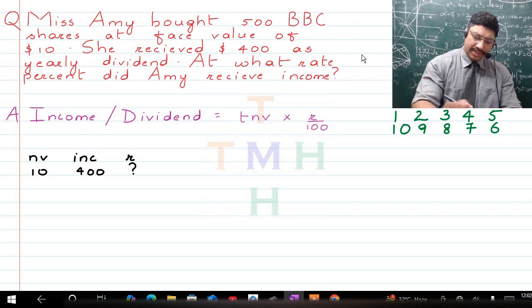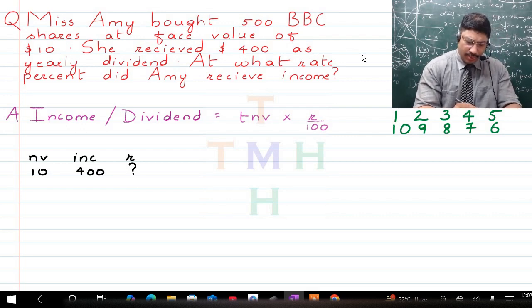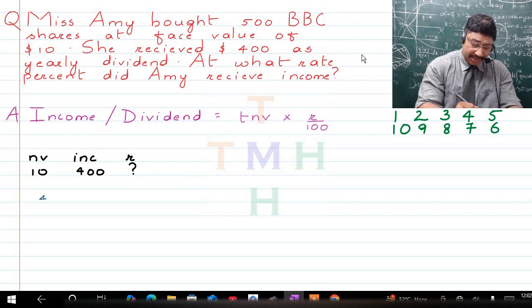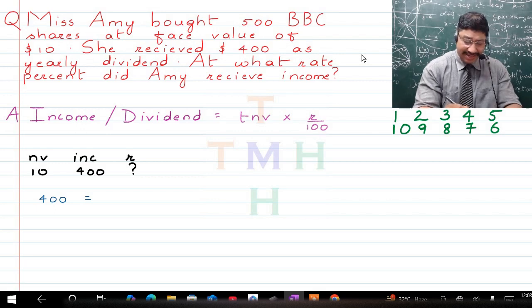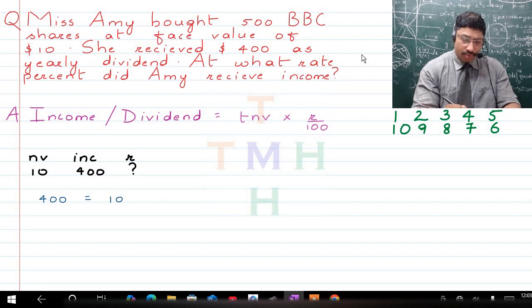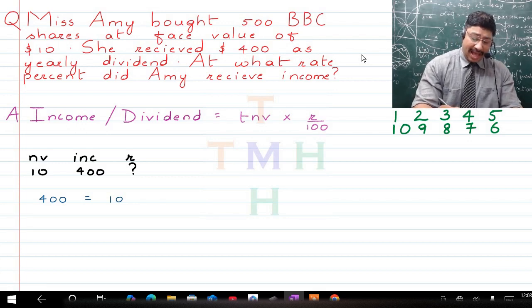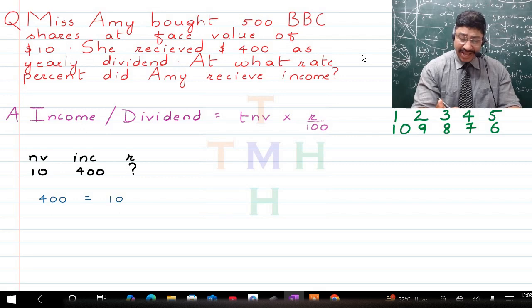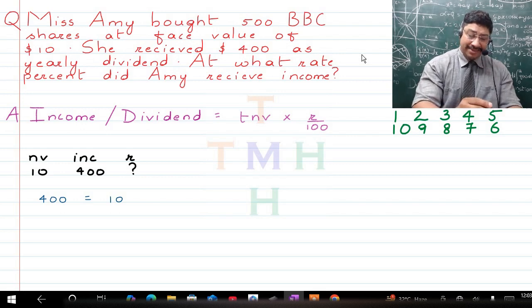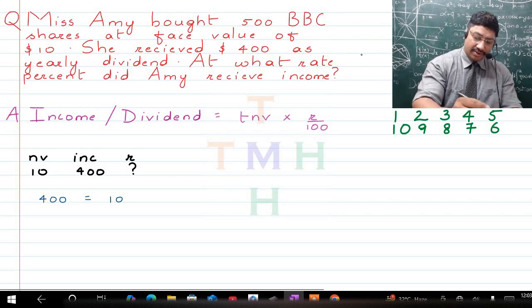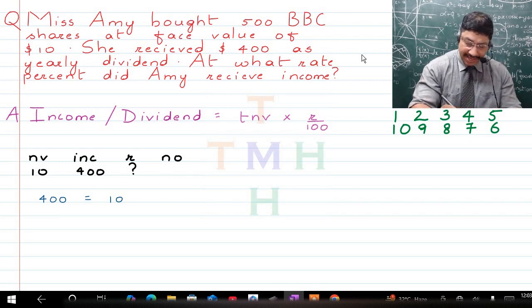So here for that, we now get to finding out the value of this. Now here we have the income, so in the above formula we will substitute. For the income we have $400, and on the right hand side we'll talk about the total nominal value, which will become equal to the nominal value, right? And we have also been told that the number of shares is 500. Remember, Miss Amy bought 500 BBC shares. So again, this is something that we're going to write here: the number of shares that has been given to us to be 500.